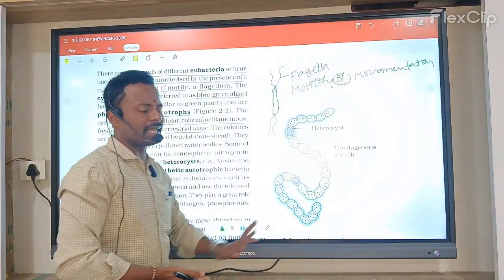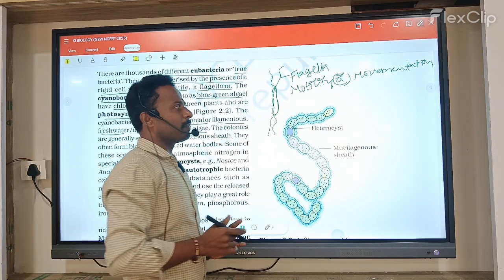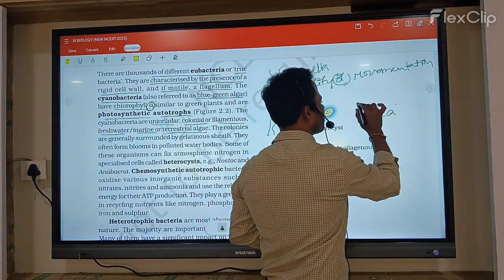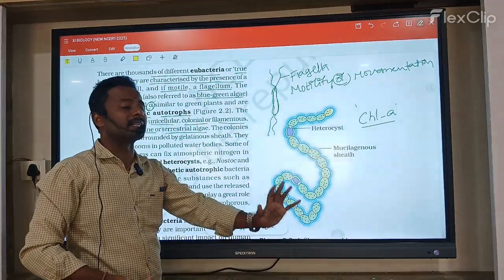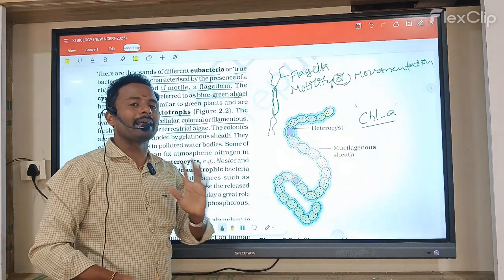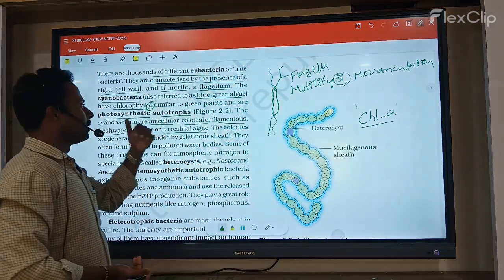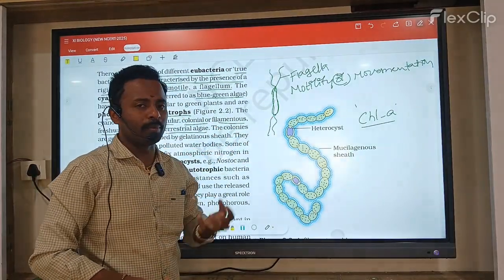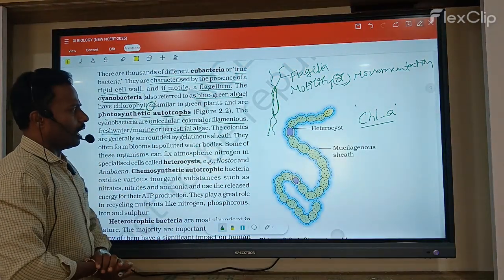In any blue-green algae member, the major pigment present is chlorophyll A. When chlorophyll A is present, the whole filament appears green in color. Because of this chlorophyll A, they prepare their own food in the presence of sunlight. That is called photoautotrophs.